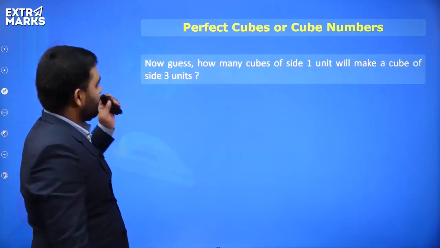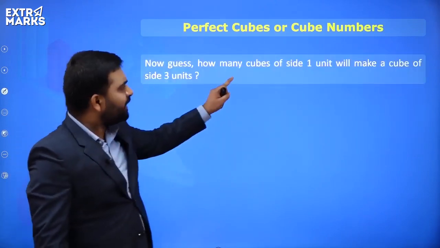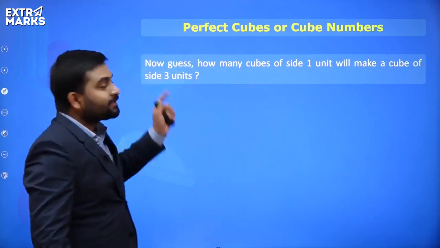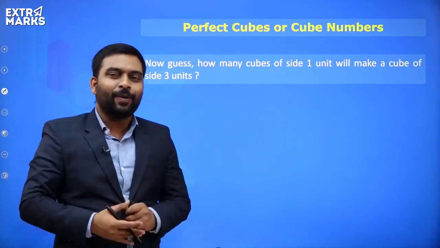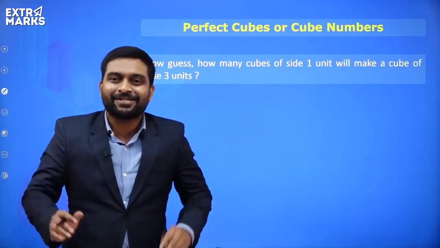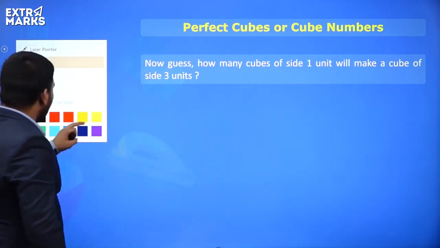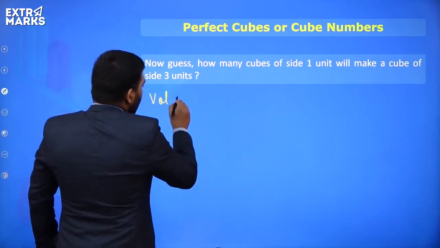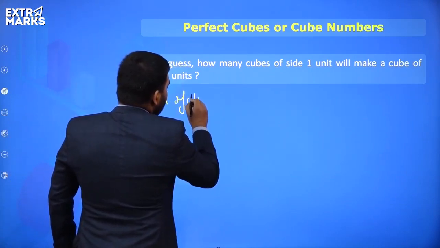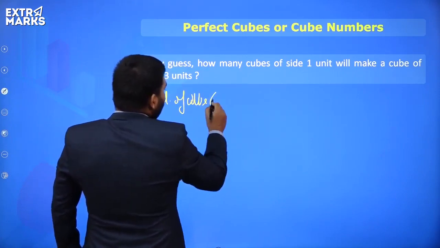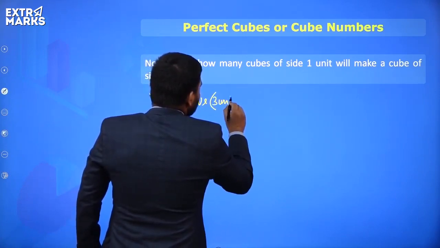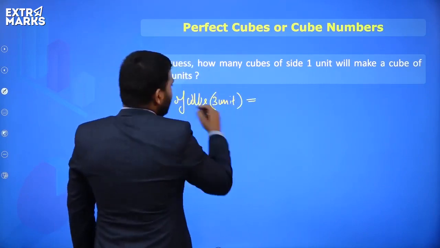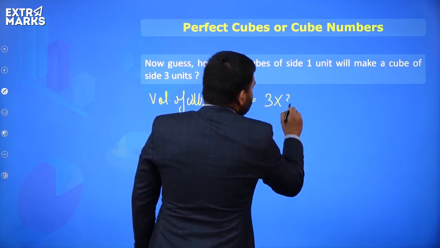Let's have one more question then. Now guess how many cubes of side 1 unit will make a cube of side 3 units. Now everyone, the same kind of question. We can do it in this manner also, everyone, now understand. We can say the volume of a cube of side 3 units. The volume formula is length, breadth into height, that is 3 times 3.